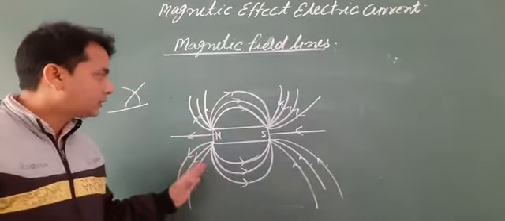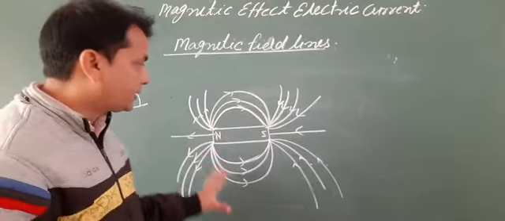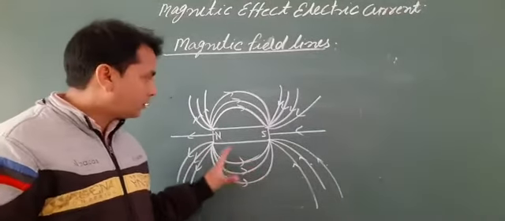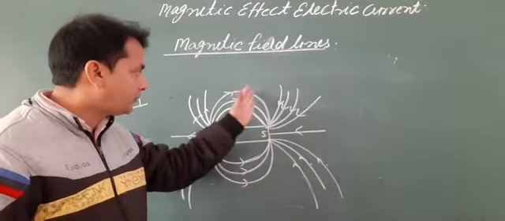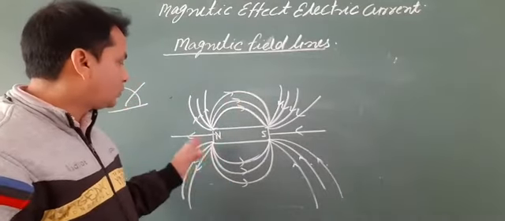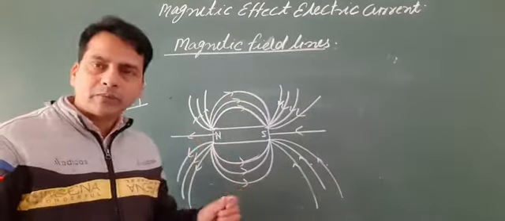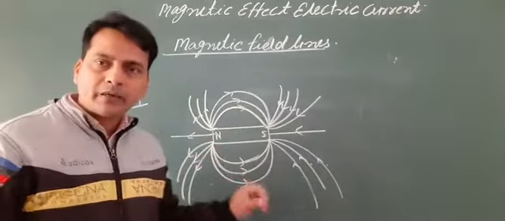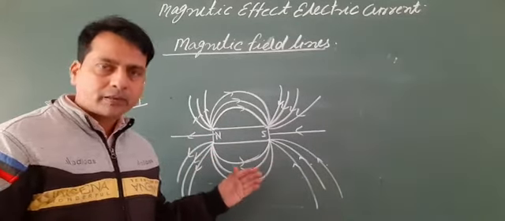Now next is the strength of the magnetic field. The magnetic field depends on the field lines. The degree of closeness of the field lines determines the strength of the magnetic field.